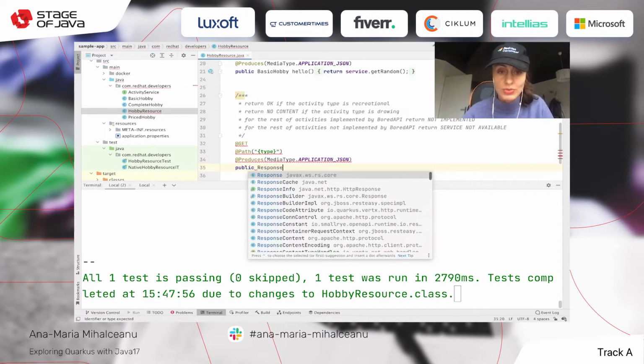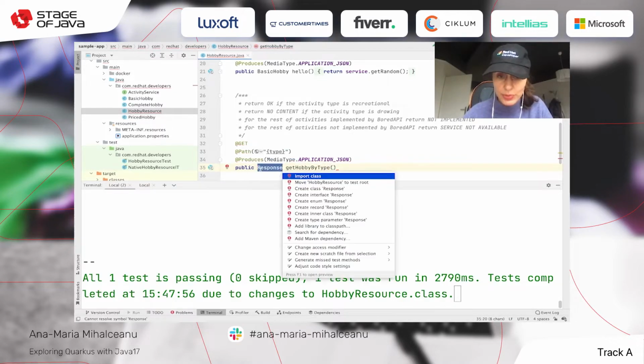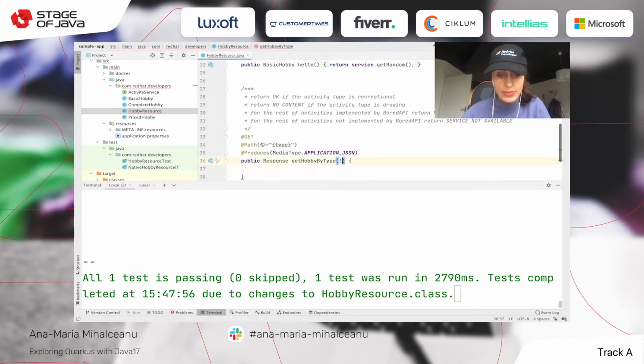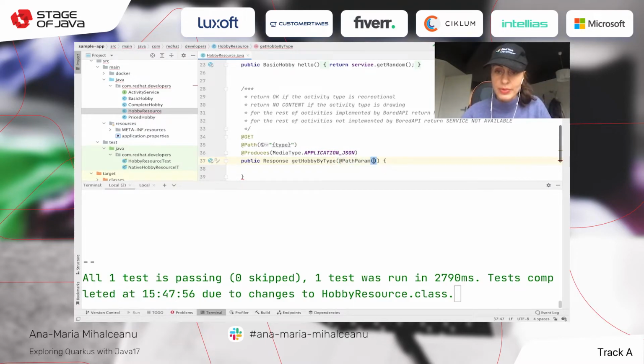So I need to use Response and say getHobbyByType, and of course import this class. And here, add a Path from by type and a String type.